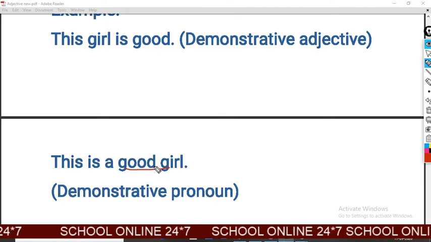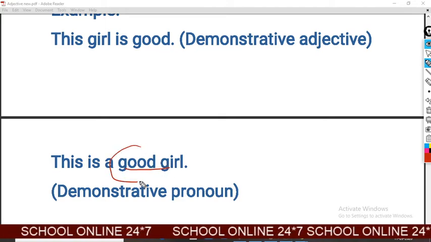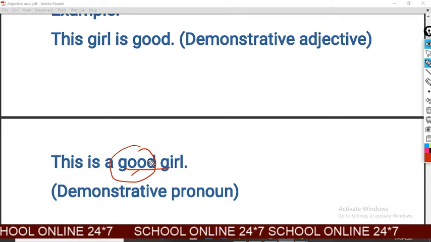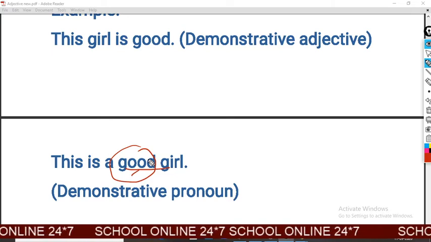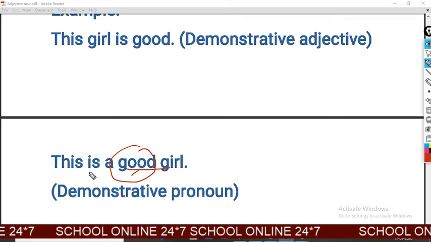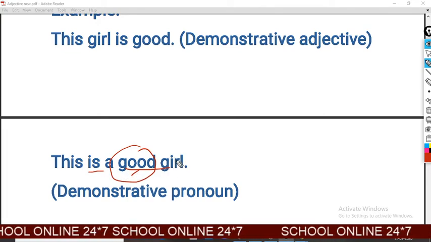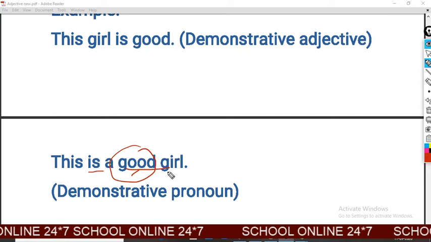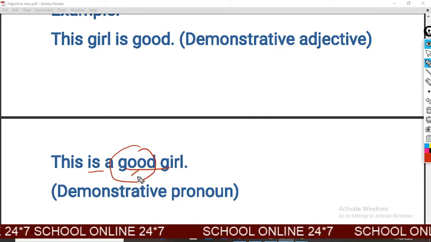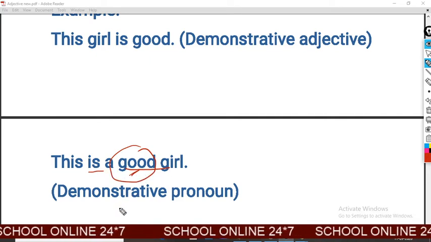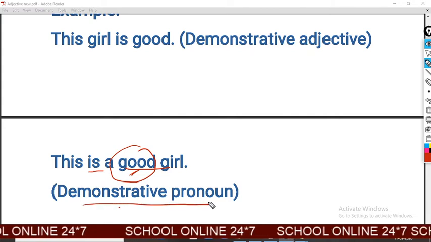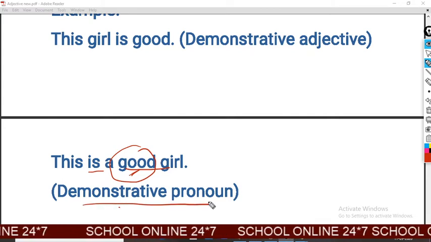There you can find good is also here, and good is the adjective, and this is after the verb, not before a noun. So here this is a demonstrative pronoun, not a demonstrative adjective.